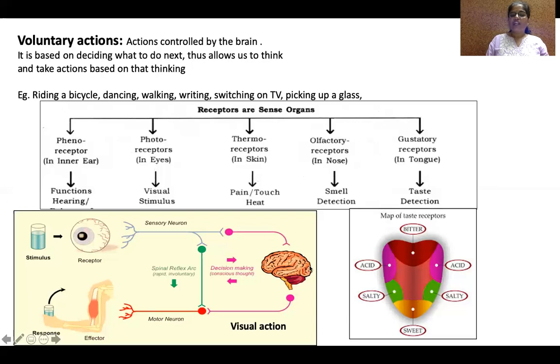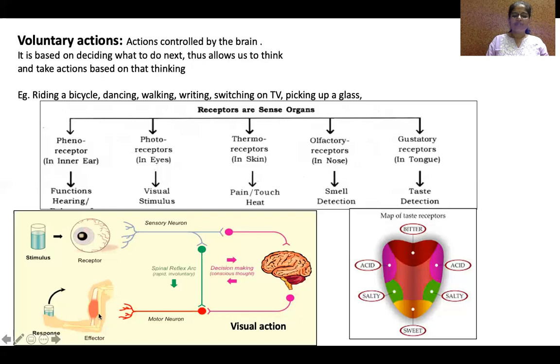Here, information gets processed. There is the sensory neuron, and here there is a connecting neuron, which takes the information, processes it, and passes the information message in the form of electrochemical impulse to the motor neuron. The motor neuron takes the information and gives it to the muscles in the hand.